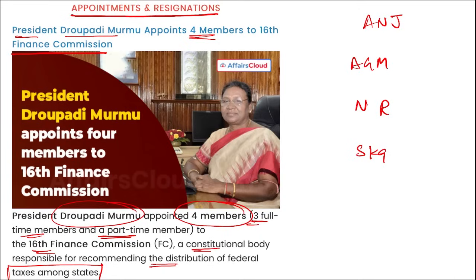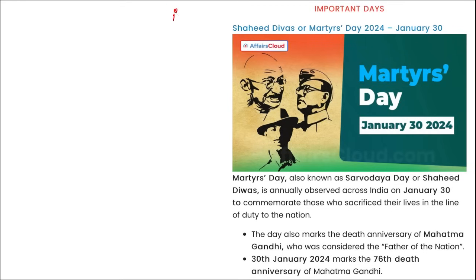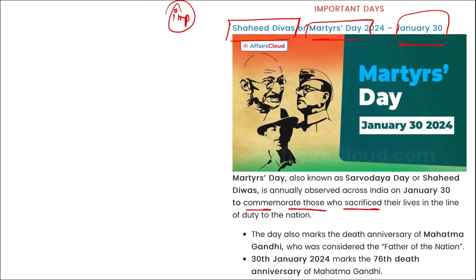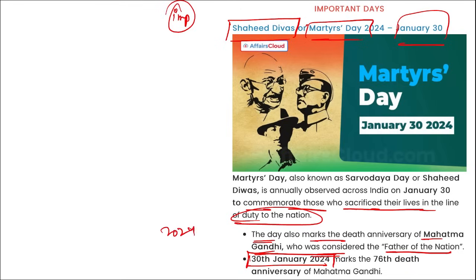Next is important days. Mark this. This is an important one. Can be asked. Shaheed Divas or Martyrs Day is observed on 30th of January, and it is to commemorate those who sacrificed their lives in the line of duty to the nation. The day also marks the death anniversary of Mahatma Gandhi, who was considered the father of the nation, and on 30th of January 2024, that means in the year 2024, we observe the 76th death anniversary of Mahatma Gandhi.